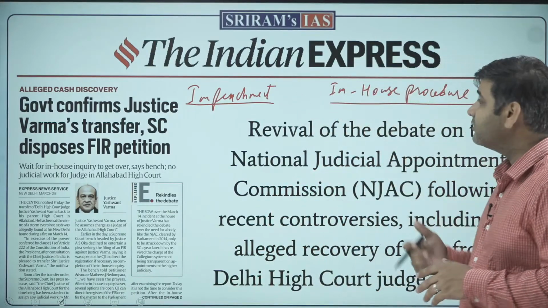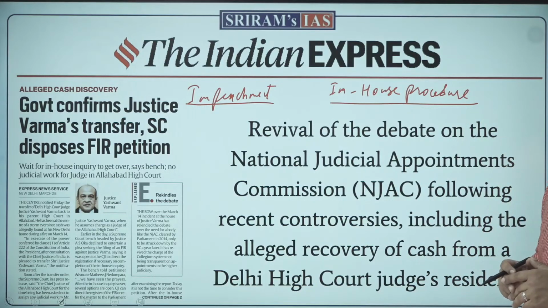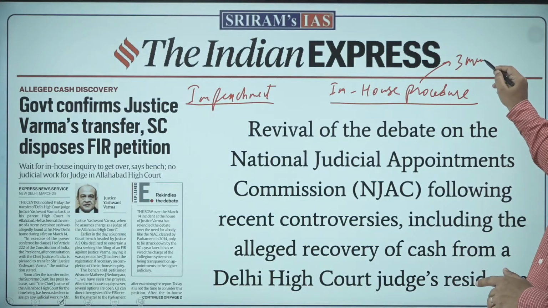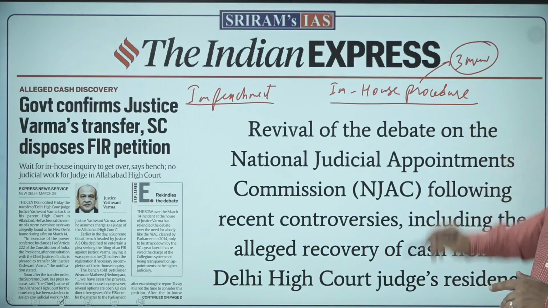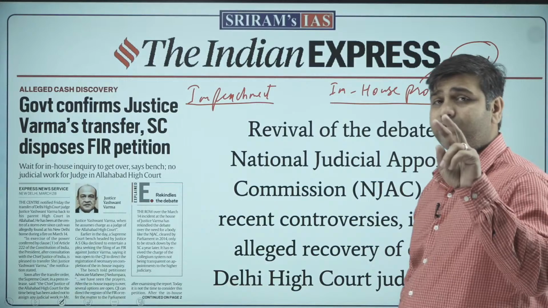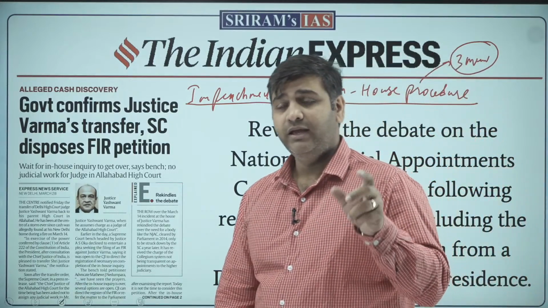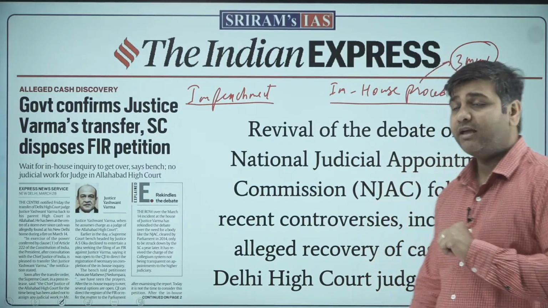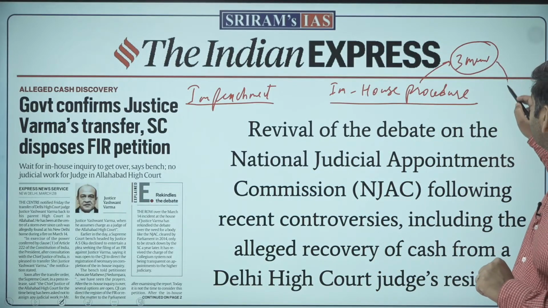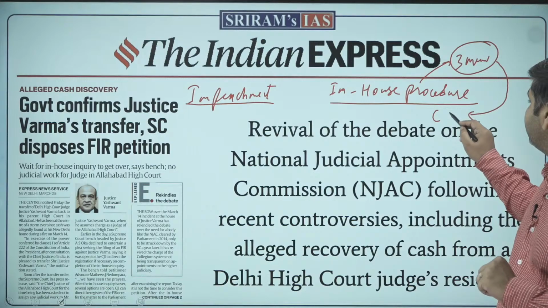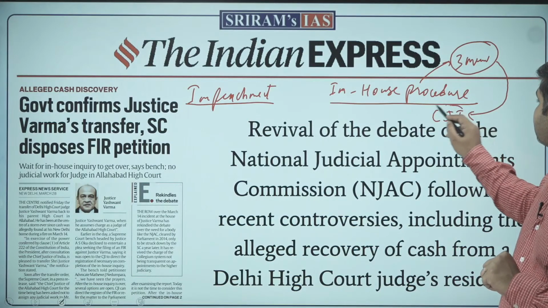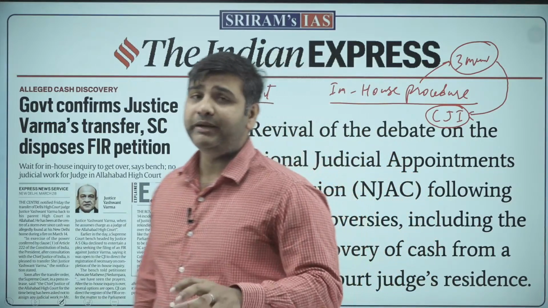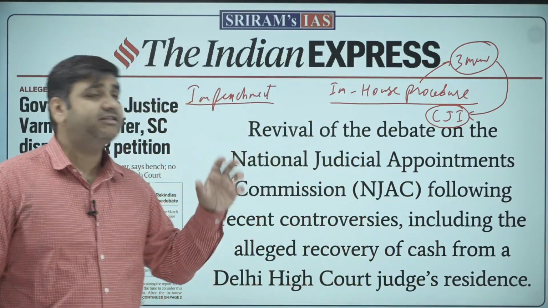But the in-house procedure is a bit different. Here a 3-member committee is created, consisting of the chief justices of 2 high courts and 1 other judge, who inquires into the matter. Then this confidential report goes to the Chief Justice of India. The Chief Justice of India decides whether the allegations made against the judge are serious or not.